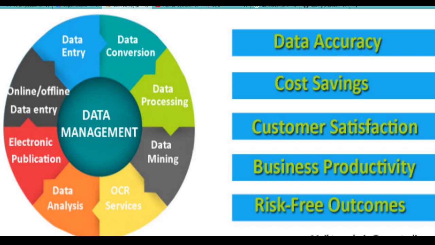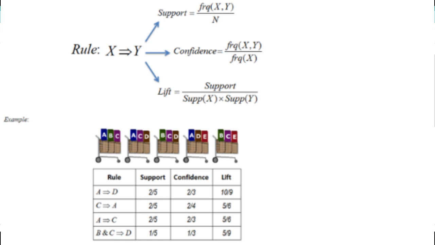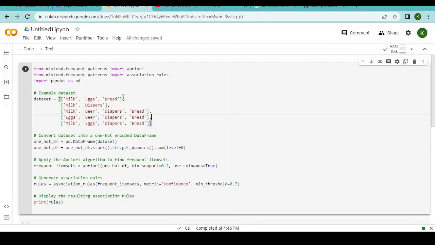Association rule mining, on the other hand, is a part of data mining that makes it possible for us to determine the relationships between various datasets or various transactions in data. Now, association rule mining is heavily used when you want to do a market basket analysis. And what is this market basket analysis? It is basically trying to understand items that are frequently bought together, such that if a person buys this item, they are likely to buy this other item. And if a person buys this combination of items, it is highly likely that they're also going to include this other item.